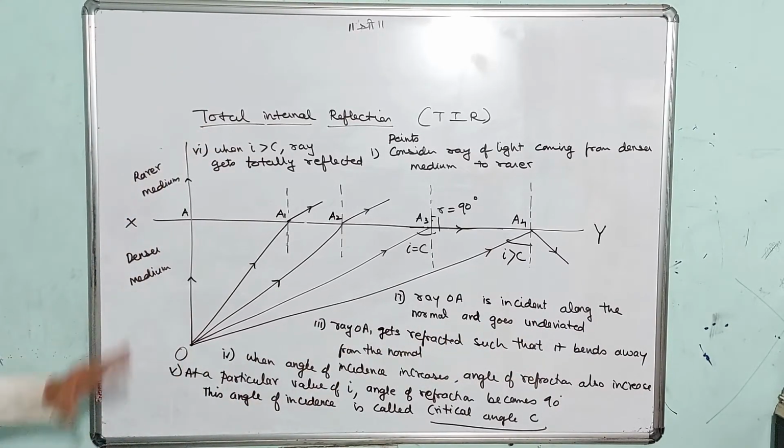Then the ray OA1, that it gets refracted and it bends away from the normal. Third case, OA2, we increase the angle of incidence, so angle of refraction also increases. Then at a particular value of angle of incidence, when I is C, indicating critical angle, angle of refraction is 90 degrees, and when I is greater than C, the ray gets totally reflected.